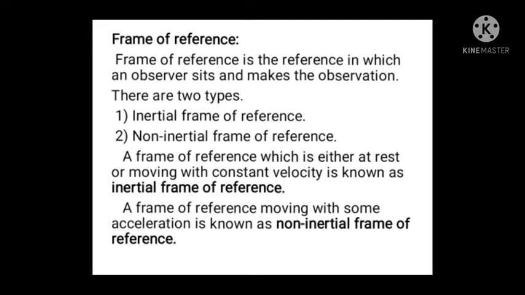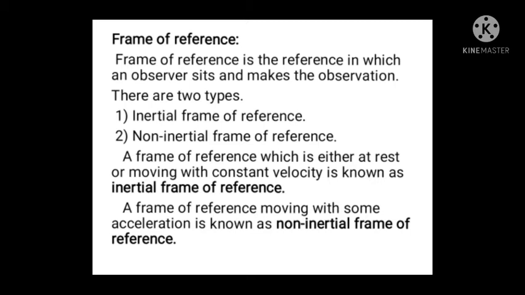Inertial frame of reference is a frame of reference which is either at rest or moving with constant velocity. But non-inertial frame of reference is a frame of reference moving with some acceleration.